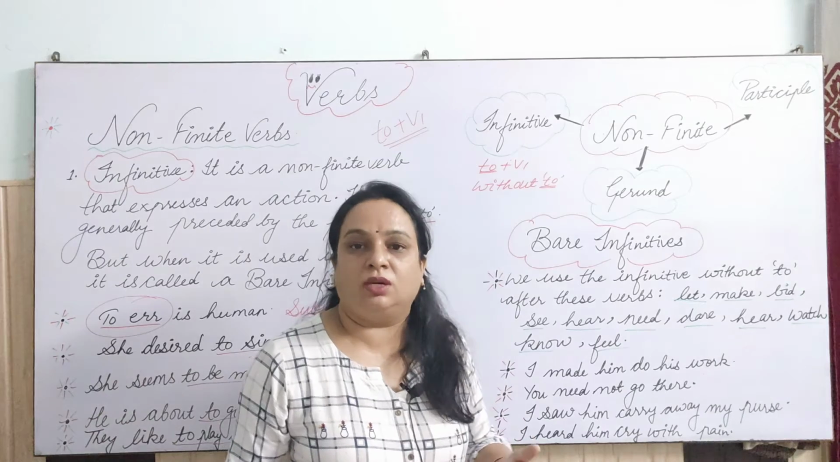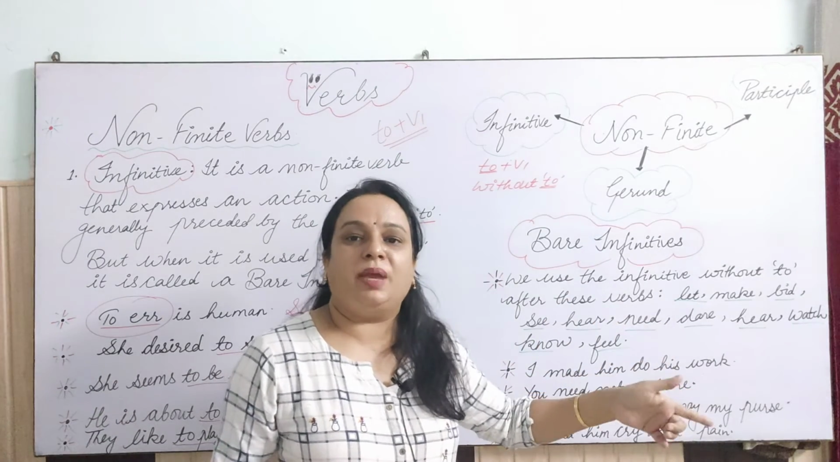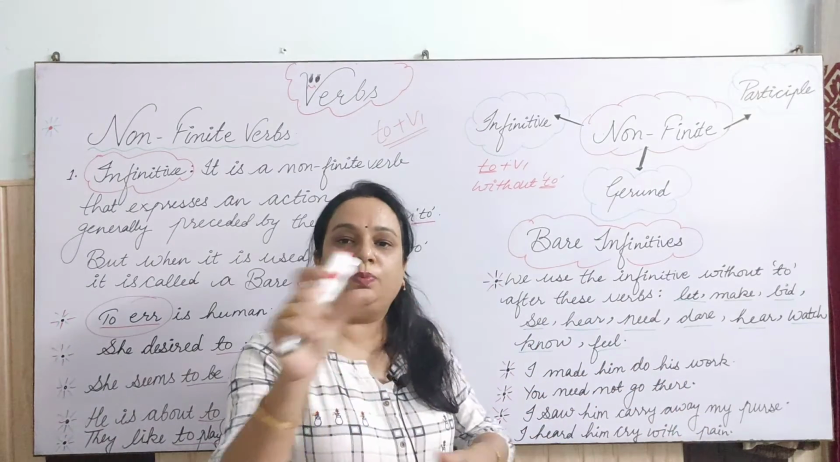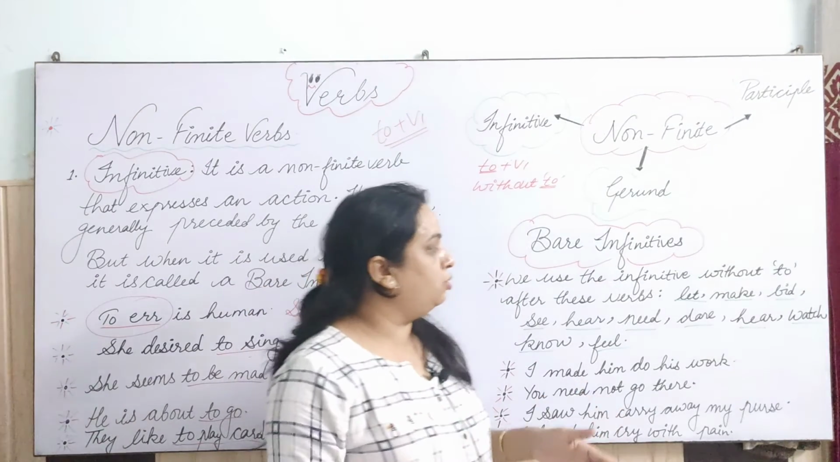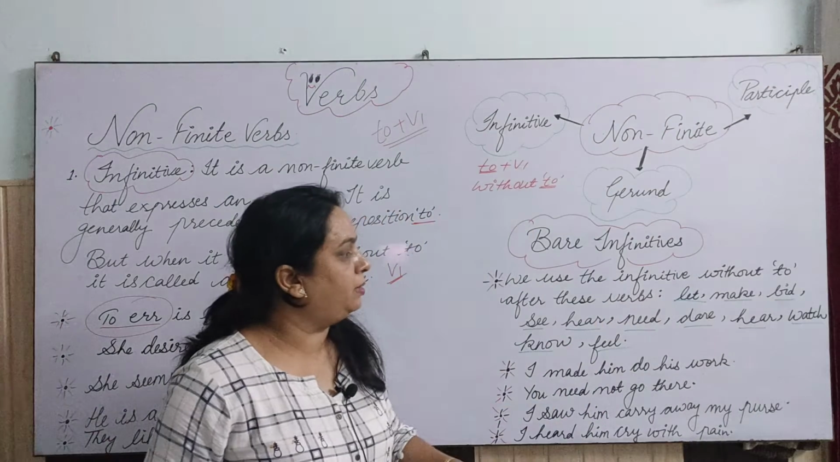It may be made. Okay. The finite verb will be made. So we have to remove to from there. We cannot use to with that. So I am telling you the examples also.